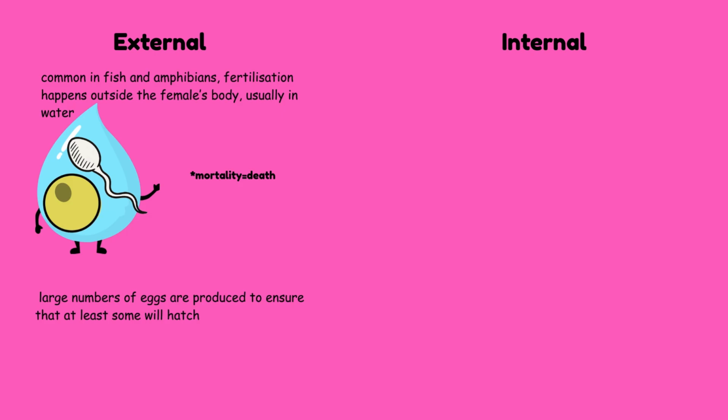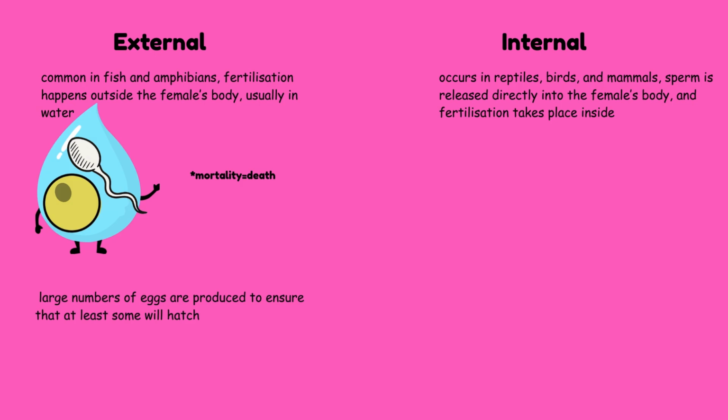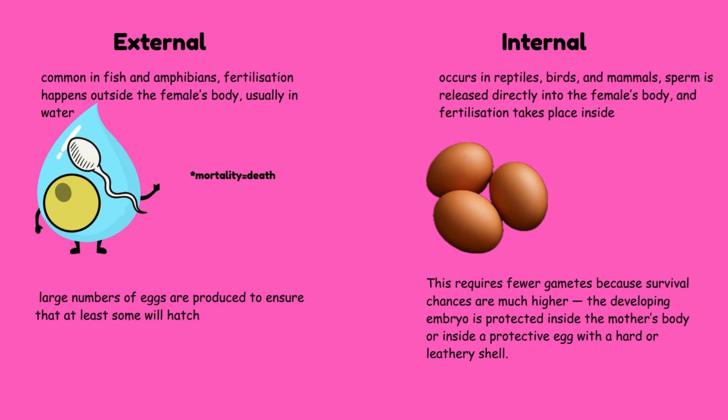In internal fertilization, which occurs in many terrestrial invertebrates such as insects and some mollusks, sperm is released directly into the female's body, and fertilization takes place inside. This requires fewer gametes because survival chances are much higher. The developing embryo is protected inside the mother's body or inside a protective egg case or cocoon.